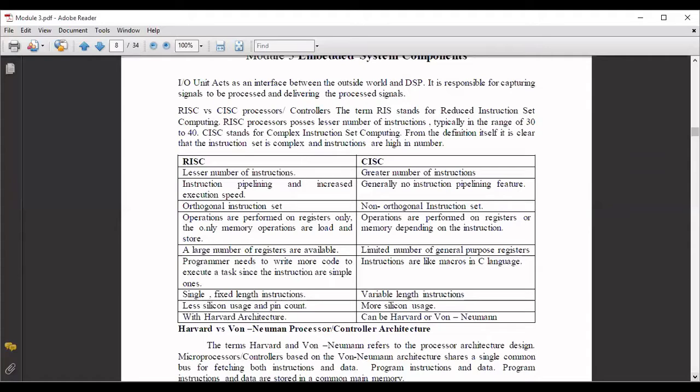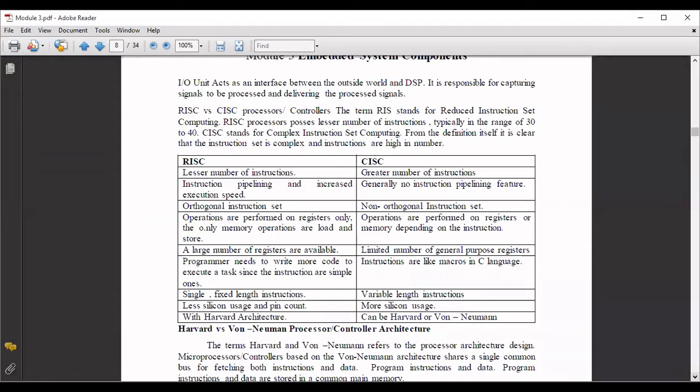And in RISC, you have instruction pipelining, which increases the execution speed, but CISC will not support the instruction pipelining feature. And RISC has an orthogonal instruction set, meaning the instructions are performed only on registers. You can have the instruction set which can be performed at maximum on registers. So in the CISC, you have non-orthogonal register instruction sets. And then in the RISC, operations are performed on registers only.